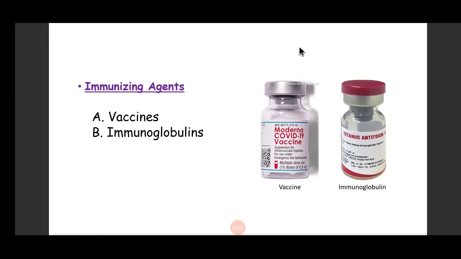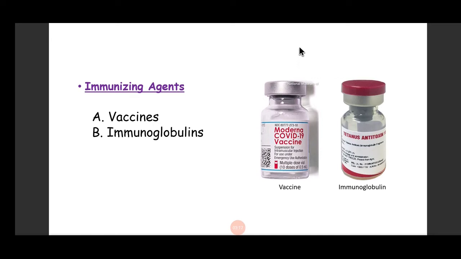In a very simple way, vaccine contains antigen in different preparations, and immunoglobulins contain antibodies.